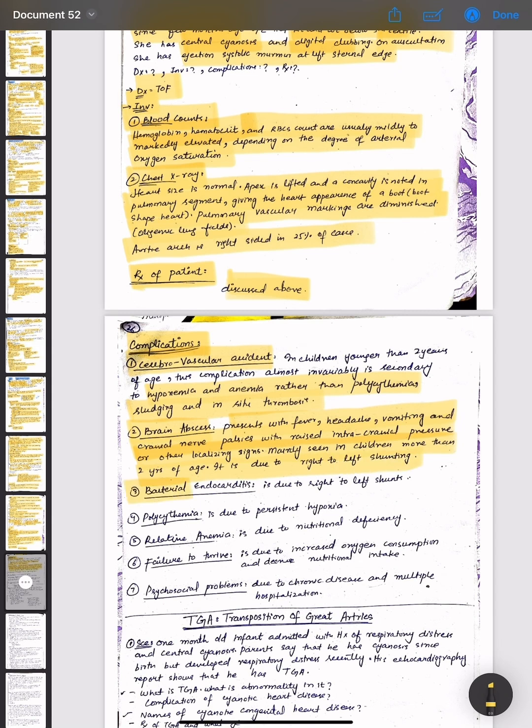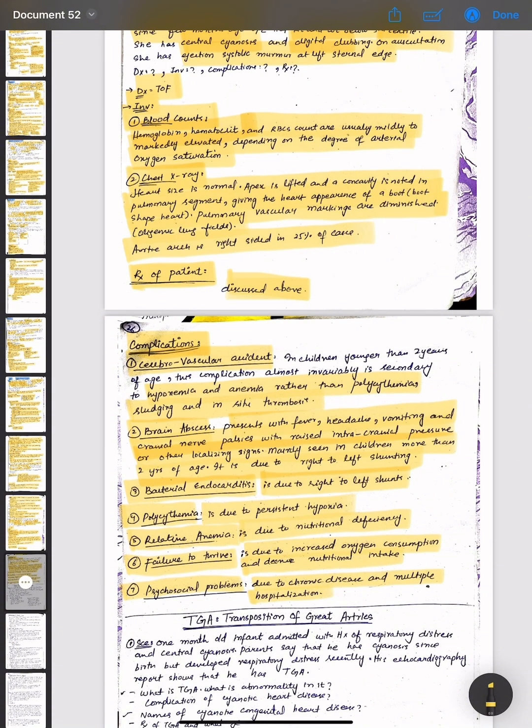Bacterial endocarditis may occur, which is due to the right to left shunt. Polycythemia may occur, which is due to persistent hypoxia. Relative anemia may occur, which is due to nutritional deficiency. Failure to thrive may occur, which is due to the increased oxygen consumption and decreased nutritional intake. And psychosocial problems occur due to chronic disease and multiple hospitalizations.